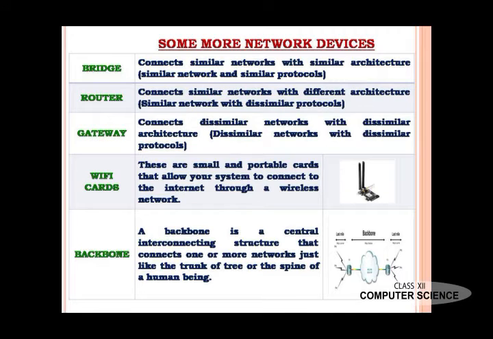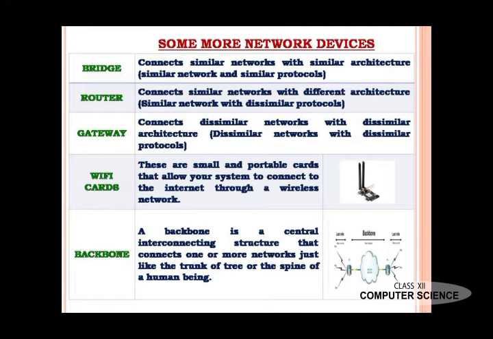Bridge is a device which connects similar networks with similar architecture. Similar networks means both are similar, like LAN, WAN, MAN, with similar architecture, which have similar protocols. Next one is router.